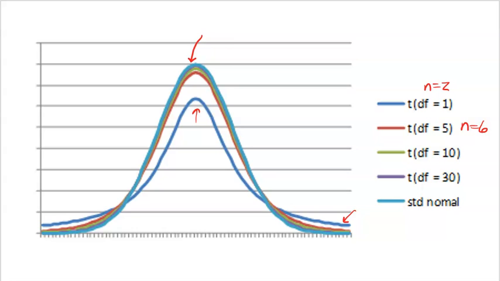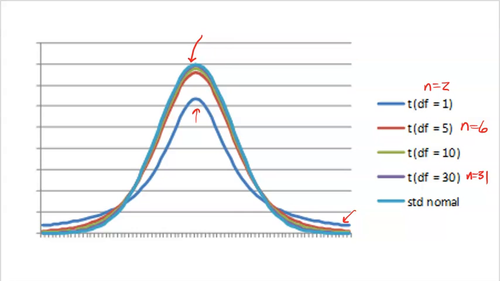All right, and again, we can even go up to 30 here, right? So 30 degrees of freedom would be a sample size of 31. And look how close, that's the purple. You can almost barely see the purple because it's almost directly on top of or underneath the normal model. And that's not really a huge sample, but it's good enough to be very close to the normal model. So these are the t-models, okay?